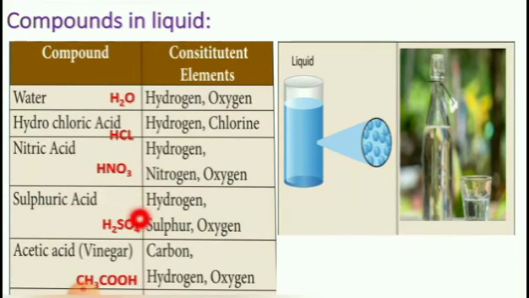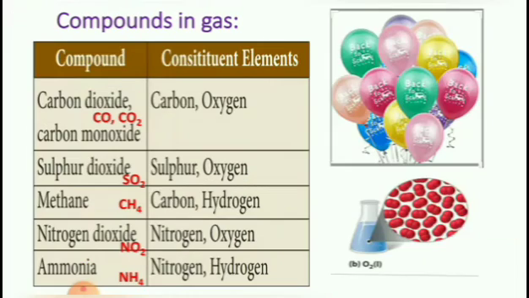Next, sulfuric acid, H2SO4. Constituent elements are hydrogen, sulfur and oxygen. Next, acetic acid. Another name is vinegar. Molecular formula is CH3COOH. Constituent elements are carbon, hydrogen, oxygen.